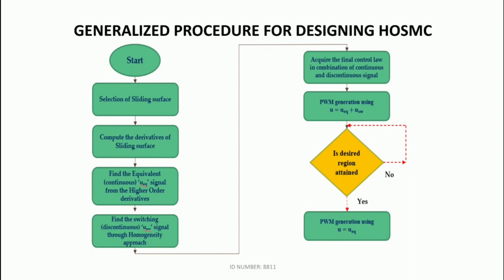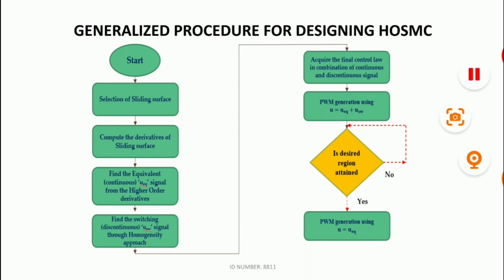Generalized procedure for designing the higher order sliding mode control. First, the selection of the sliding surface, then compute the derivatives of the sliding surface, find the equivalent signal from the higher order derivatives and also find the switching signal through the homogeneity approach, and finally the control law is based on the combination of continuous signal and discontinuous signal. If the desired region is attained, only the equivalent signal is continuous; if not, both the continuous signal and discontinuous signal will be approached.